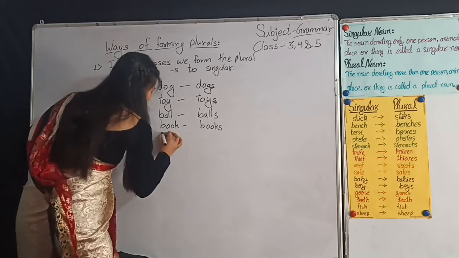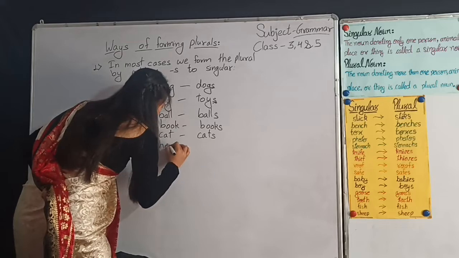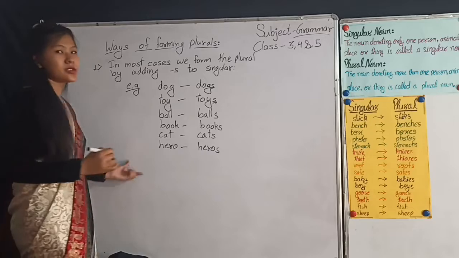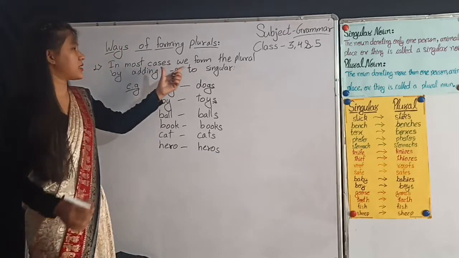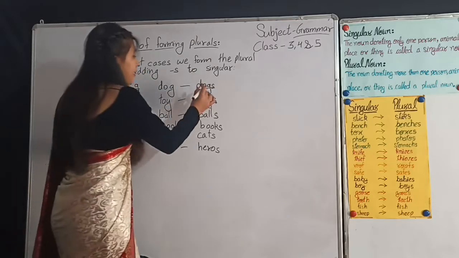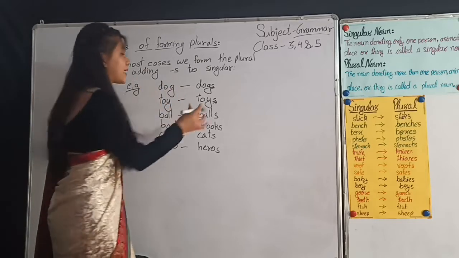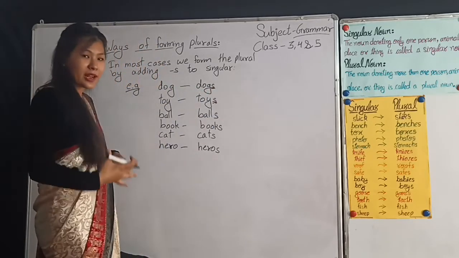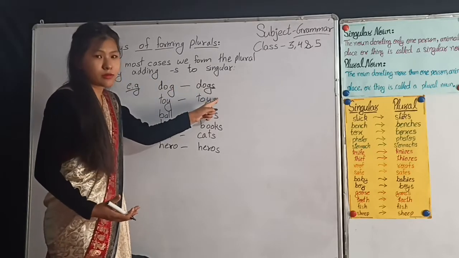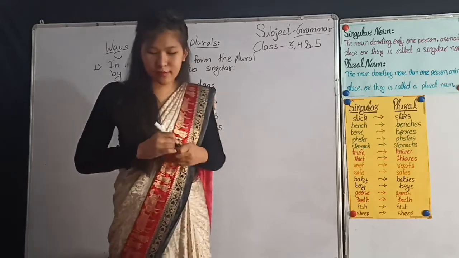Likewise, cat, cats. Hero, heroes. So this is the first rule, that in most cases we form plural by adding just s to the singular noun. And you can see the examples here. In the singular noun, I'm adding just s at the end. Understood? Very good. Now next rule.